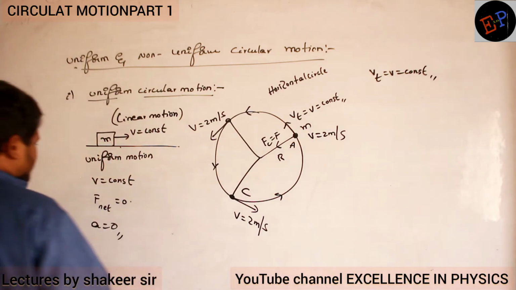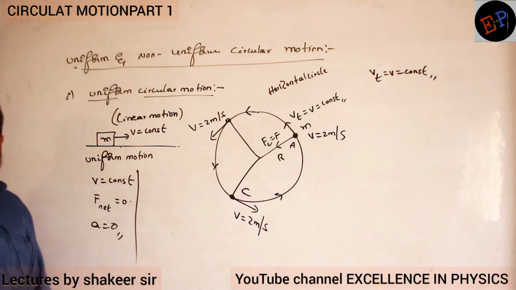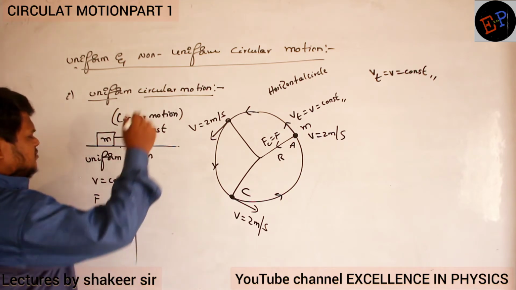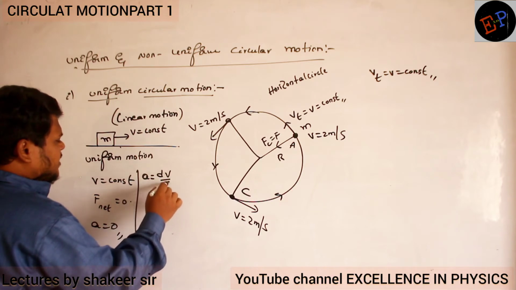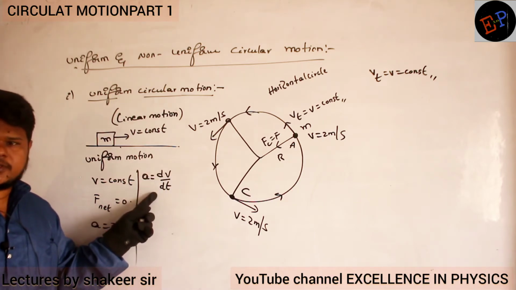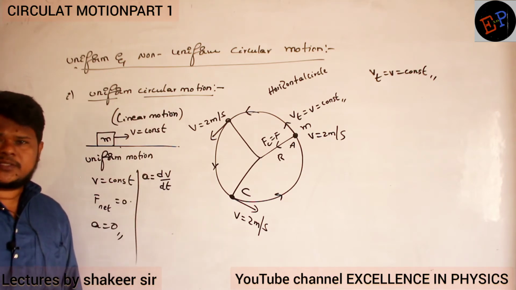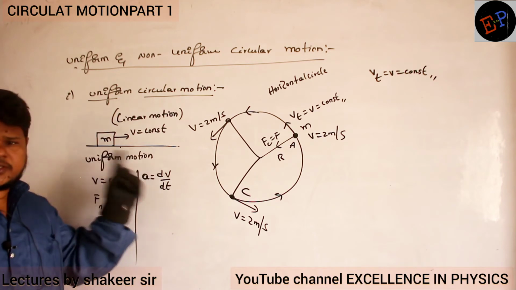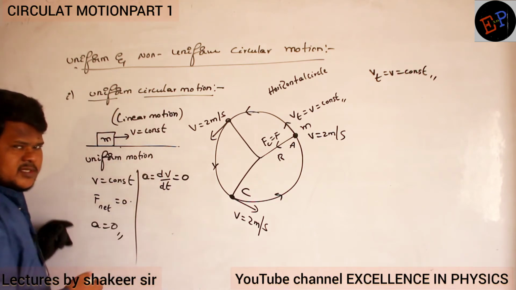Now come to linear motion. Here the speed of the body is constant, and velocity is also constant. So what is acceleration? Acceleration is dv divided by dt. What is meant by dv? Change in velocity. Is velocity changing? No. So change in velocity is 0. dv means change in velocity only.